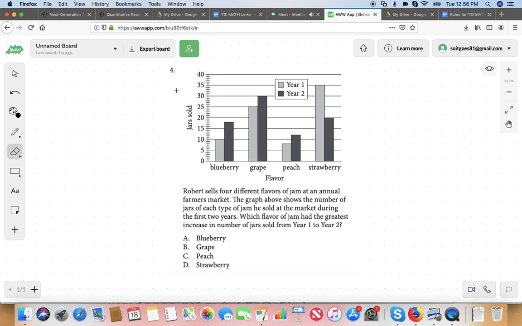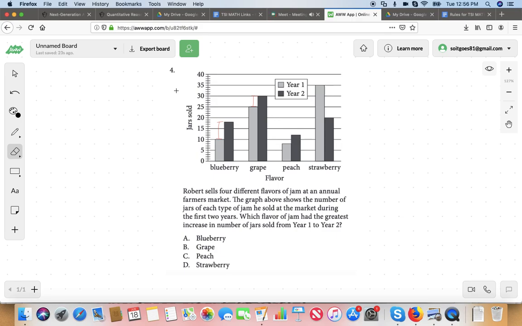Yeah, with blueberry. Blueberry, right? I mean, here's an increase of 5 right here. Blueberry's got a bigger increase. Look at that. What's that increase? It's like around 5, 6, 7, 8. 8 jars. I'm looking at strawberry now. At first, I think you said strawberry had the biggest increase, but strawberry, that's a decrease of like 15. Yeah. I was just thinking out loud. Yeah, no, you're good.